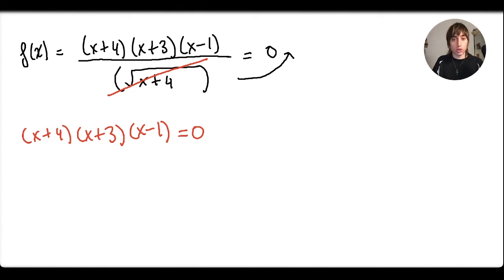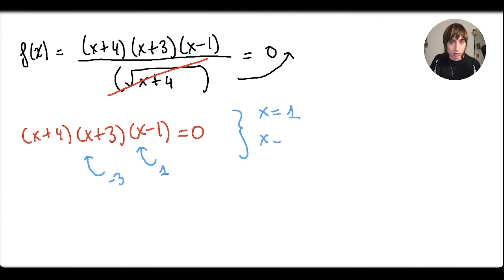Which are the solutions to this equation? Look, if I put a 1, I solve this equation because 1 minus 1 is 0, 0 times whatever is 0, and I'm making this equal to 0. So x equals 1 is a solution. Who else is a solution? Minus 3. X equals minus 3. And who else is a solution? Minus 4. So whenever you have a function or equation that's already factored, it's really quick and immediate to solve it. So here are the 3 x-intercepts.